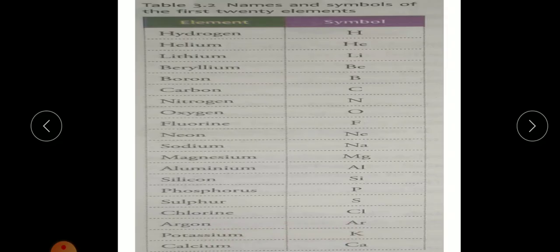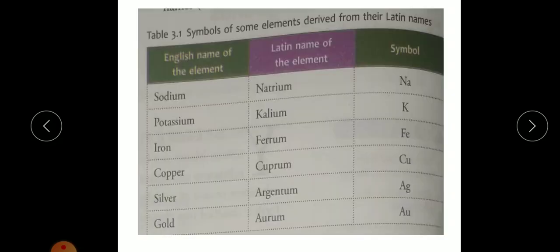But if you see sodium, according to this, its symbol should be S, the first letter, but it is Na. The reason is that there are certain elements which have derived their names from Latin words. We'll see that now. For example, sodium, in Latin we call natrium, and it has taken the symbol Na.